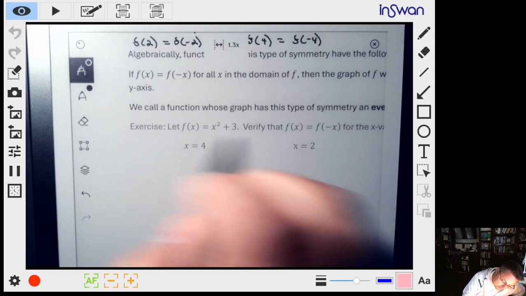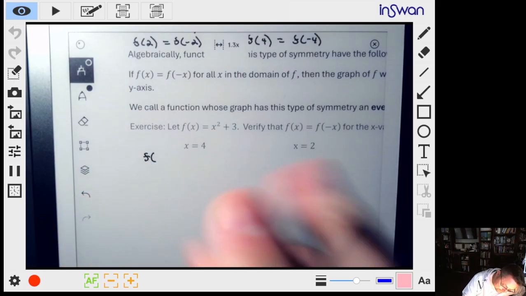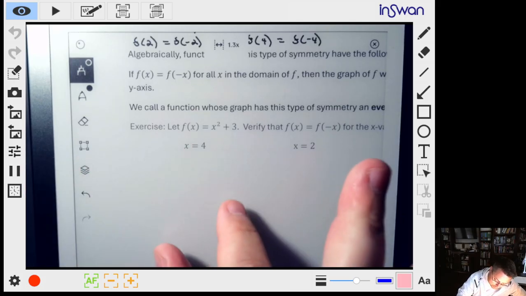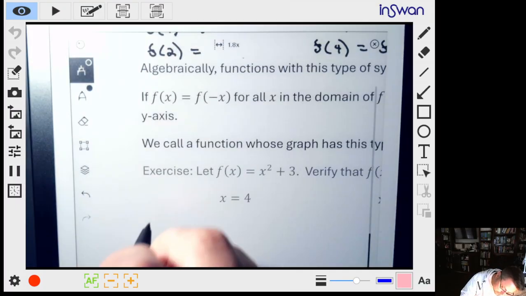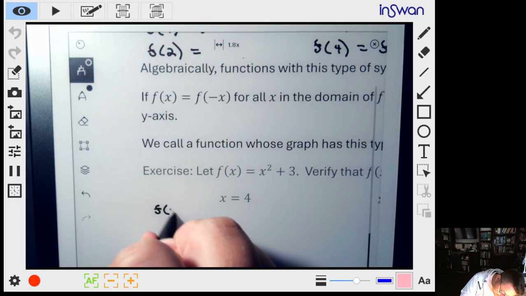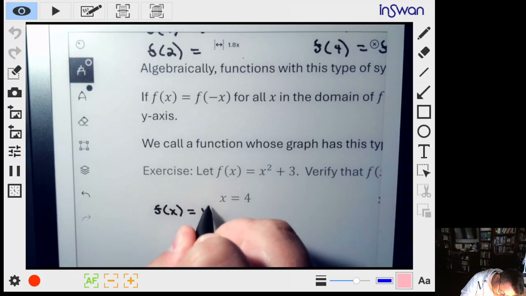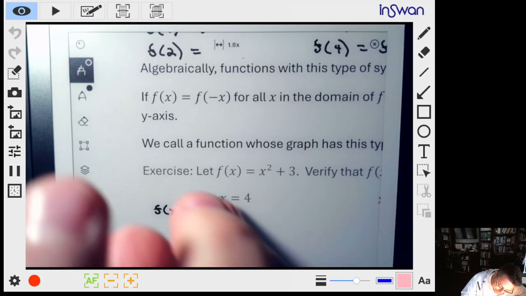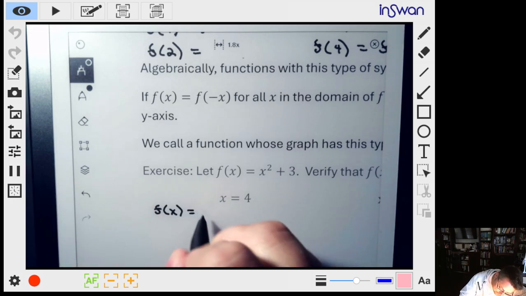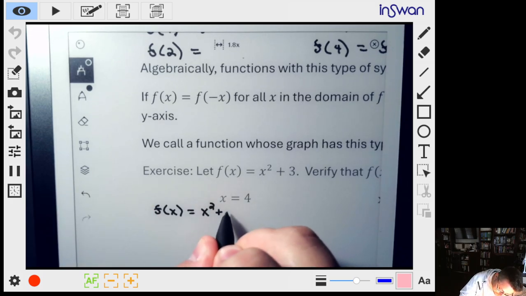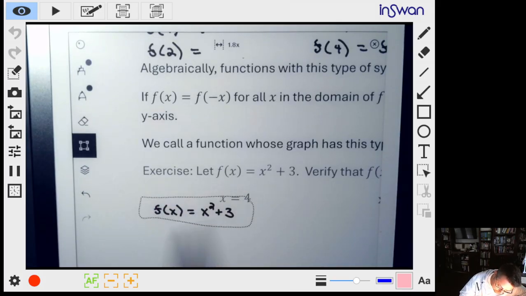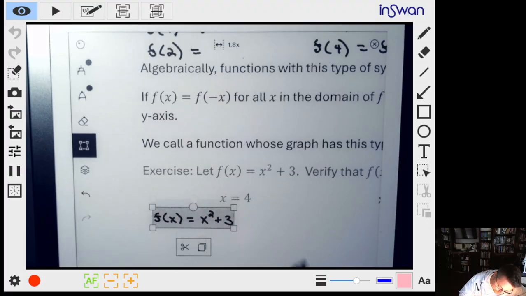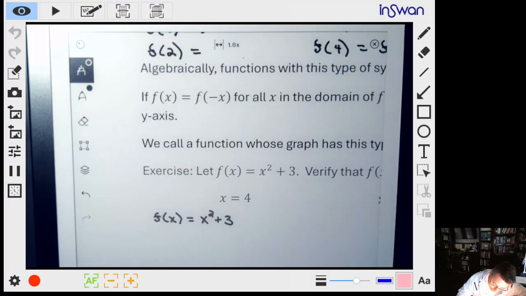So actually, let me zoom in a little bit more for you guys here, make my handwriting a little bit nicer. So again, our f of x is equal to x squared plus 3. That's our function. Slide this down just a little. There we go. Okay, so there's our function.